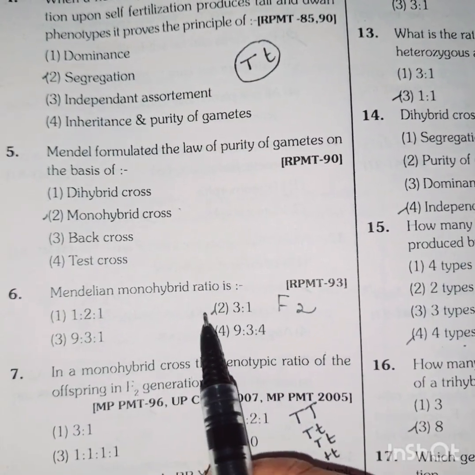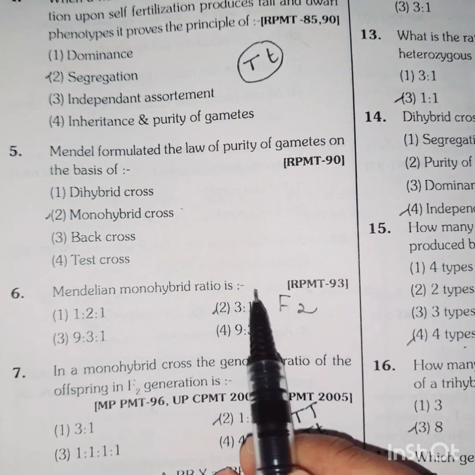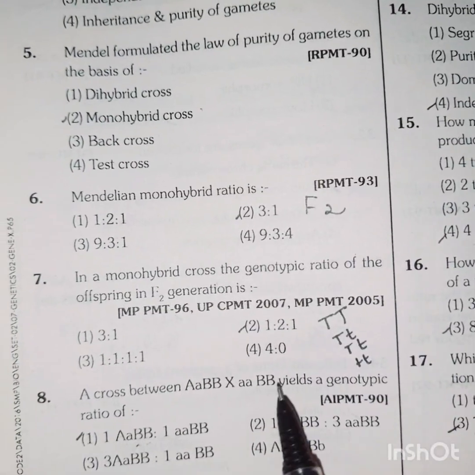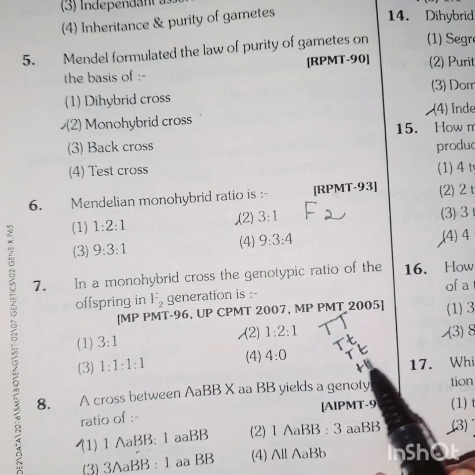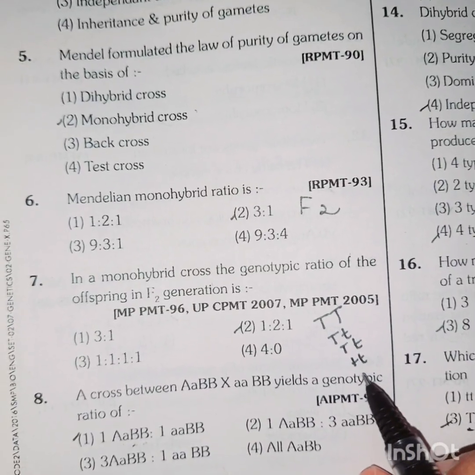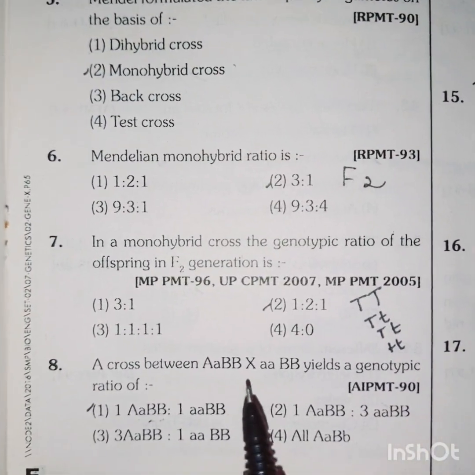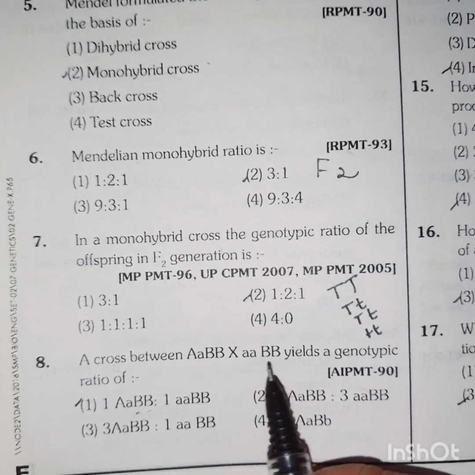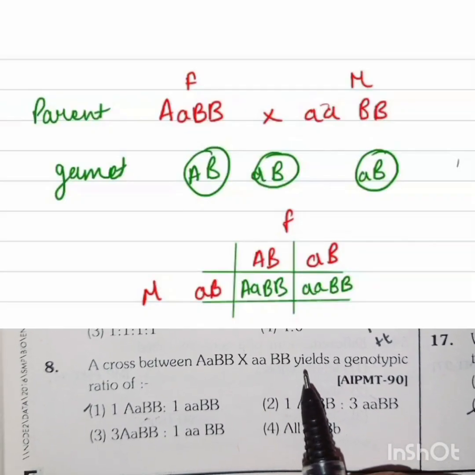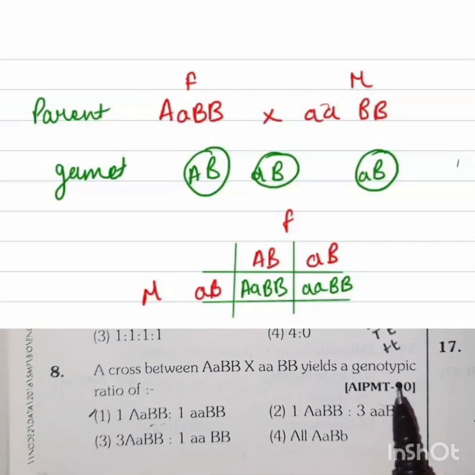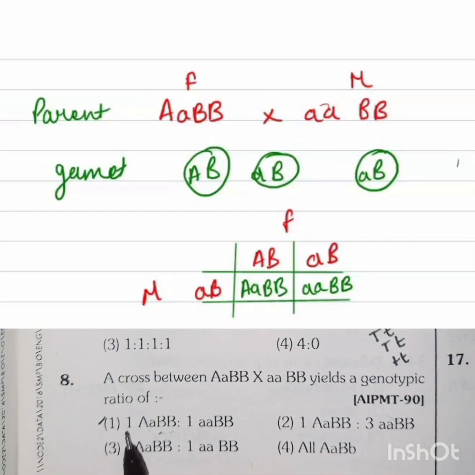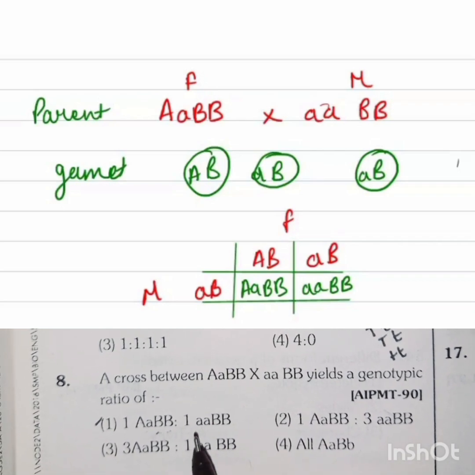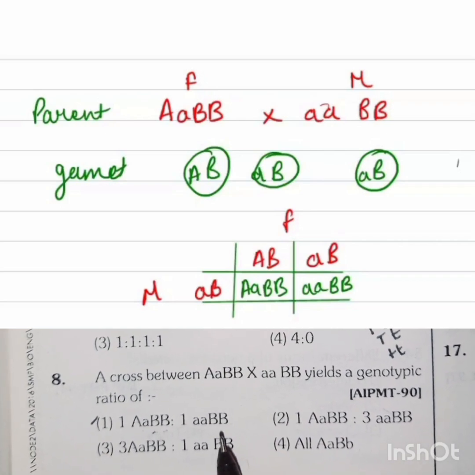Mendelian monohybrid ratio is 3:1. It is the phenotypic ratio, and the genotypic ratio is 1:2:1. One purely tall, two homozygous condition, and one purely dwarf variety. A cross between capital A, small a, capital B, small b and small a, capital B yields a genotype ratio of 1 capital A, small a, capital B, with 1 small a, capital B.